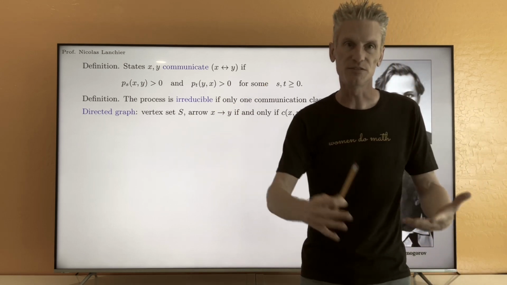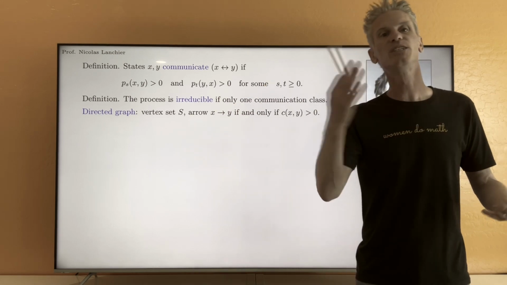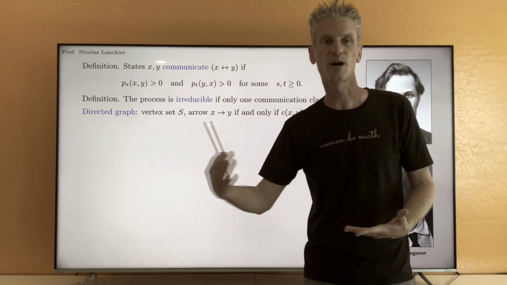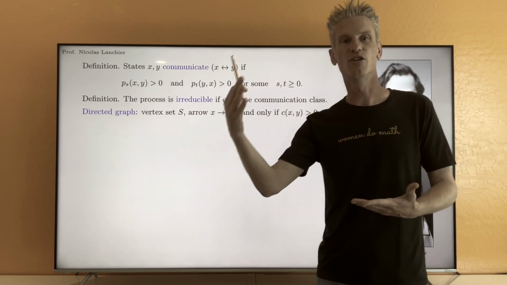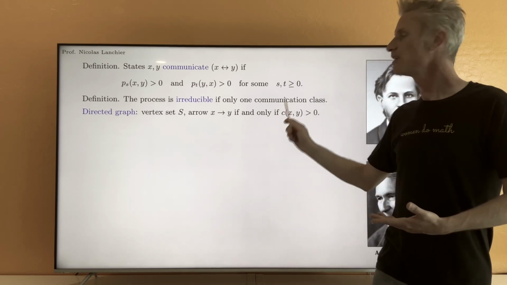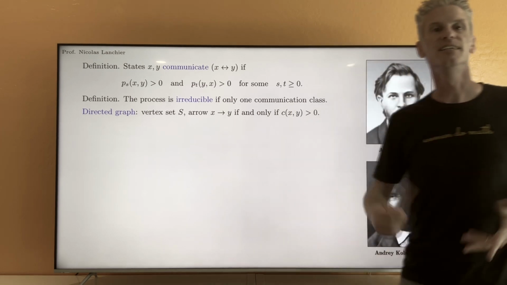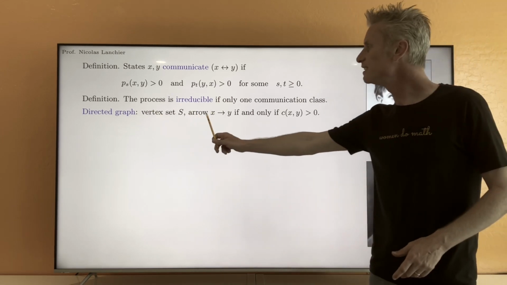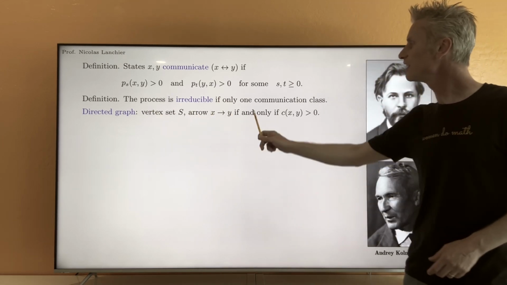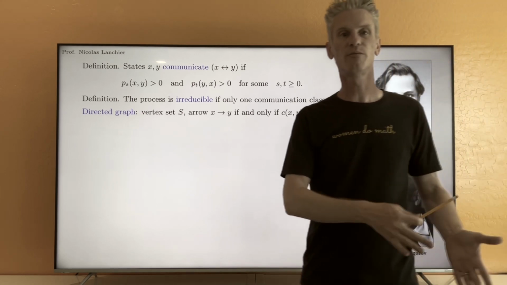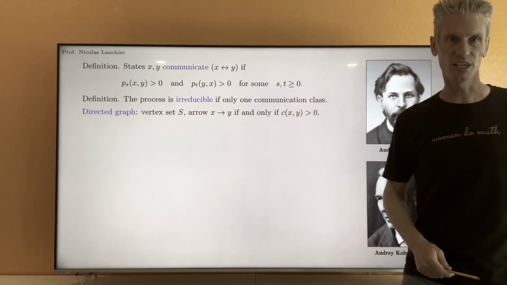That was the definition in discrete time. Now, because we are in continuous time, instead of using the one-time-step transition probabilities to define the evolution or the dynamics of the process, we use instead the transition rates. And in this case, we are going to define the graph by drawing instead an arrow from x to y if and only if cxy, the rate at which we jump from x to y, is strictly positive.